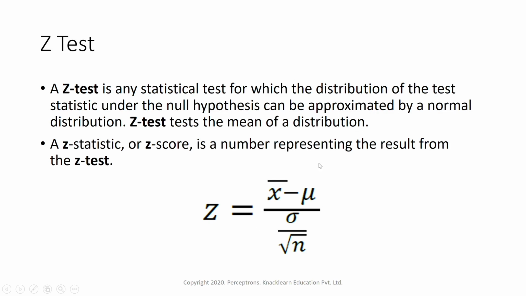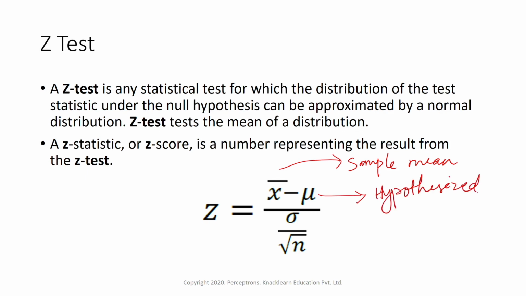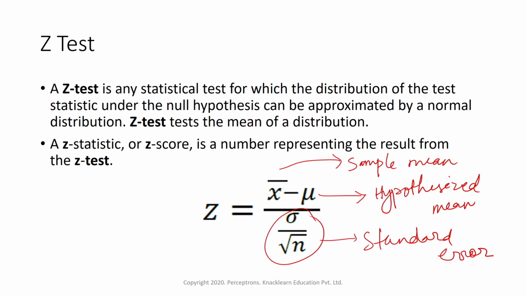Now this is the formula which is given for the z test. That is z equals x bar minus mu, divided by s over root n. This x bar is nothing but the sample mean, and this mu is nothing but the population mean, or you can call it the hypothesized mean. And this one is standard deviation divided by root of n. This is also called the standard error. This is the formula given for the z test. Now using this formula we can test a statistic value.